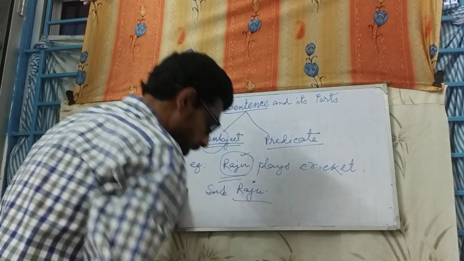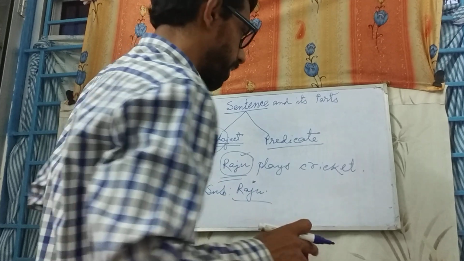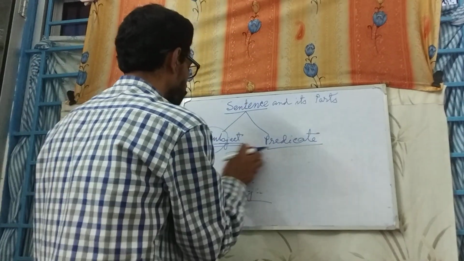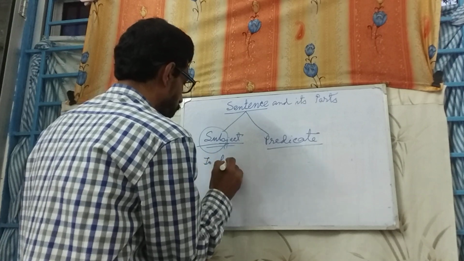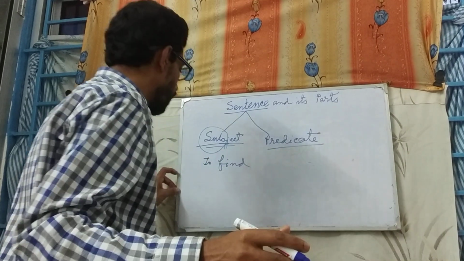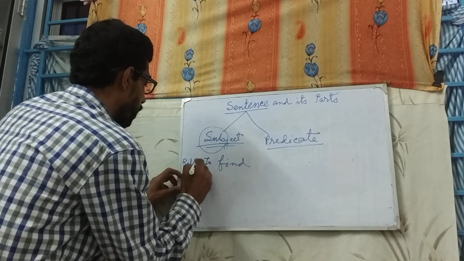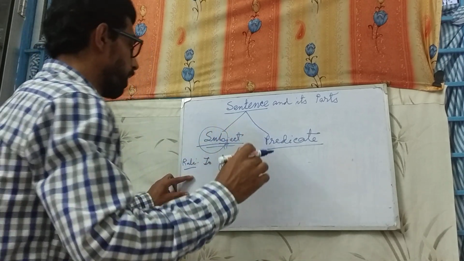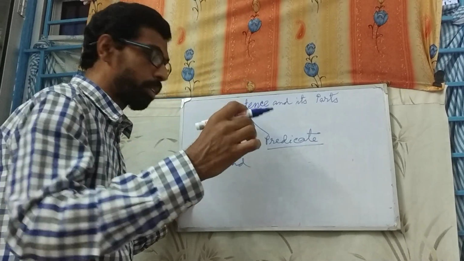Now let us see how you will find the subject in a sentence. You can write down this rule of finding the subject, and it will be very helpful in finding out the subject from a sentence.